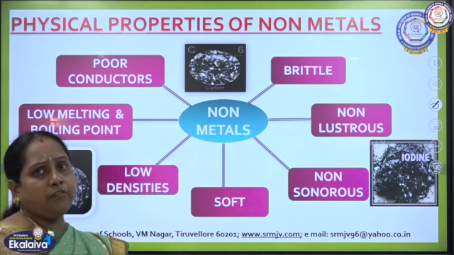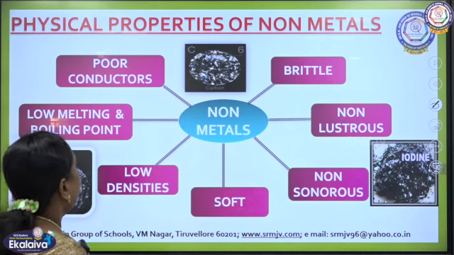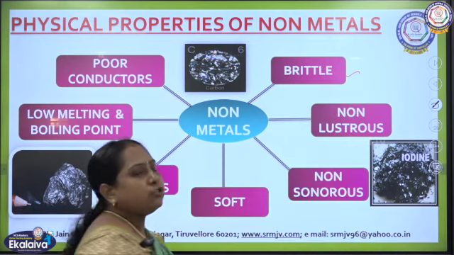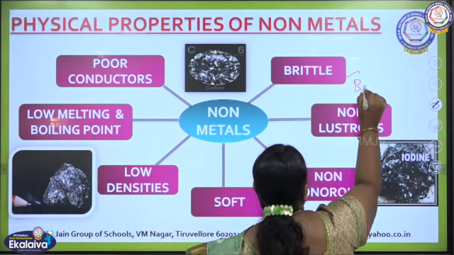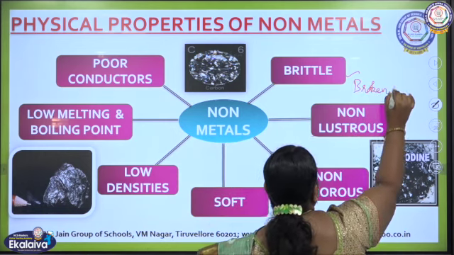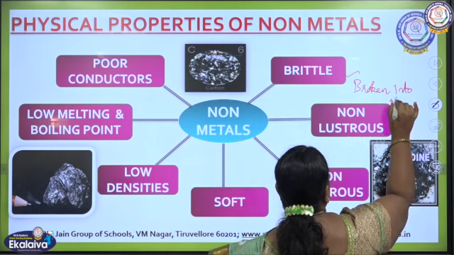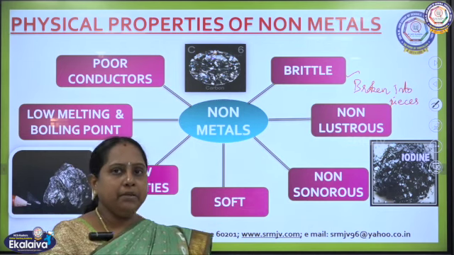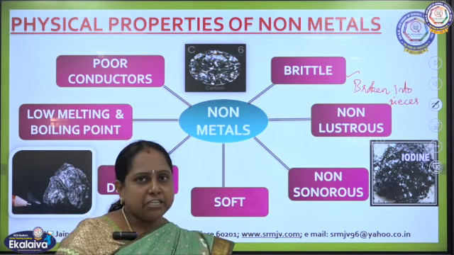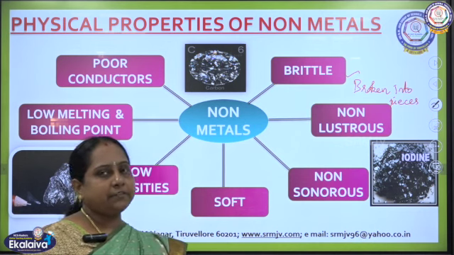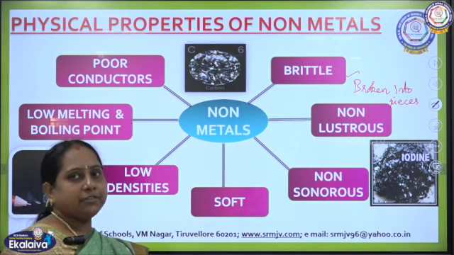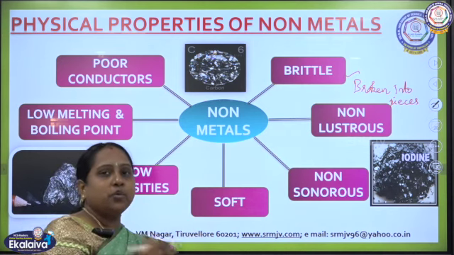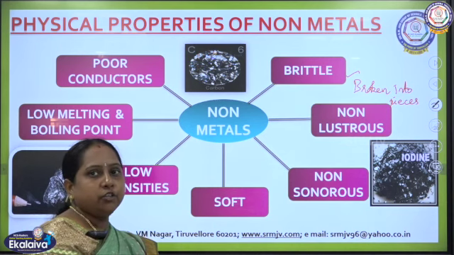Let us go in detail about the physical properties of non-metals. They are brittle. What does brittle mean? They can be broken into pieces, right? But metals are more malleable, isn't it? That's why when it is hammered, we can make them into a thin sheet, and also we can draw wires from them. But non-metals, as they are soft, and also they will not have the malleable tendency, so they are brittle. So whenever it is beaten, it will be broken into pieces.